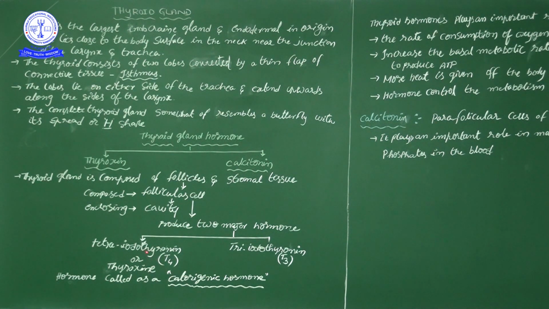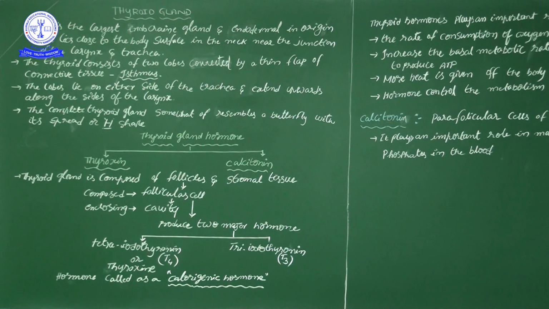These thyroid hormones play an important role in the production of calories. Calorie is energy. In digestion and absorption, protein and carbohydrates produce 4.0 kilocalories per 1 gram, and fat produces 9.0 kilocalories per 1 gram.